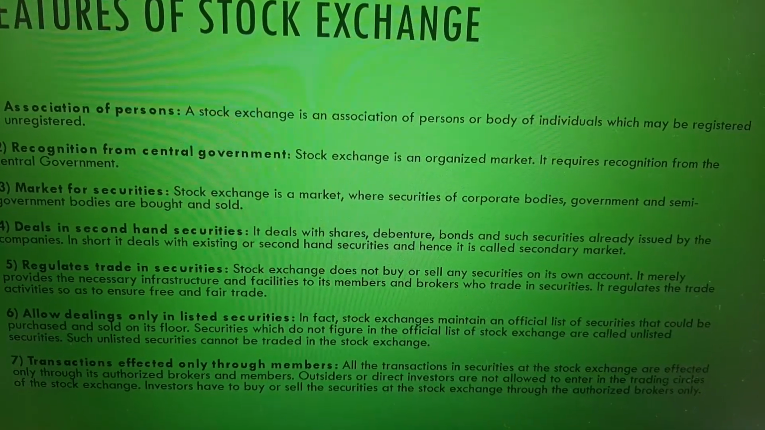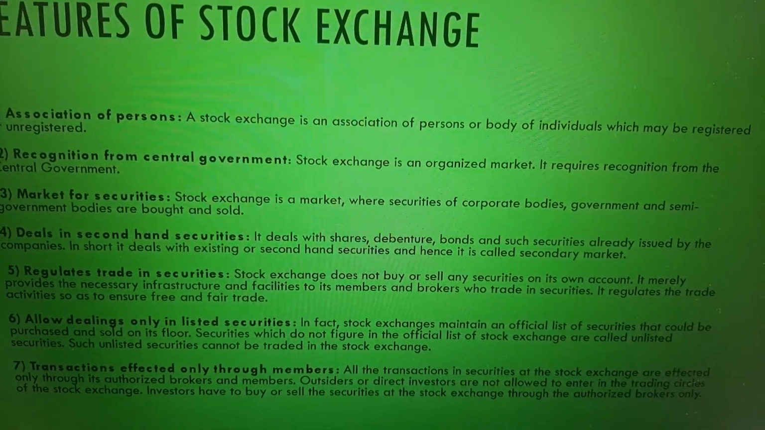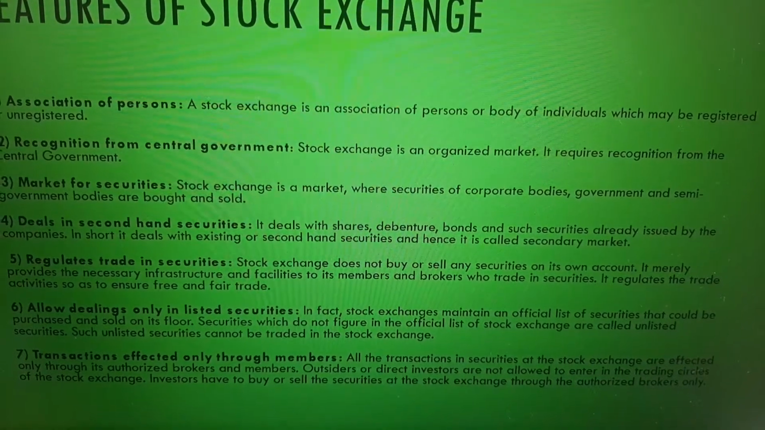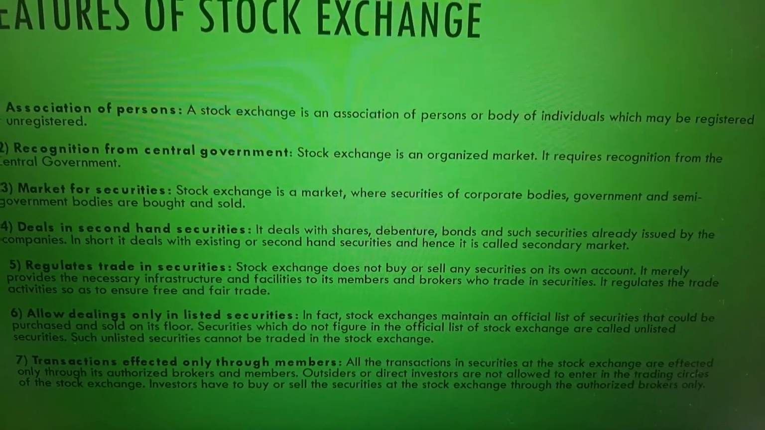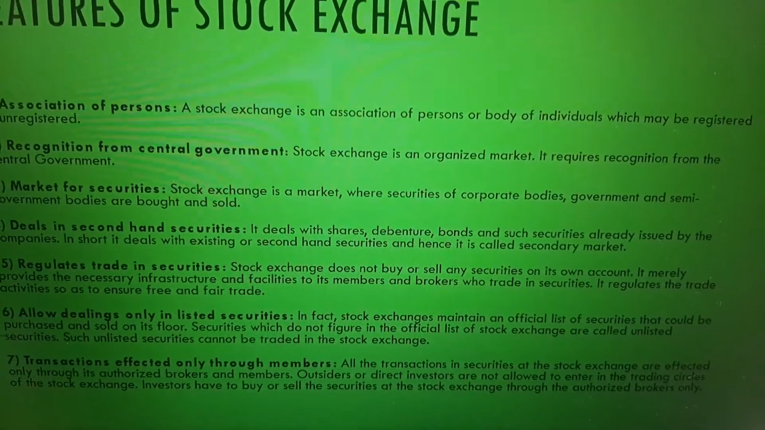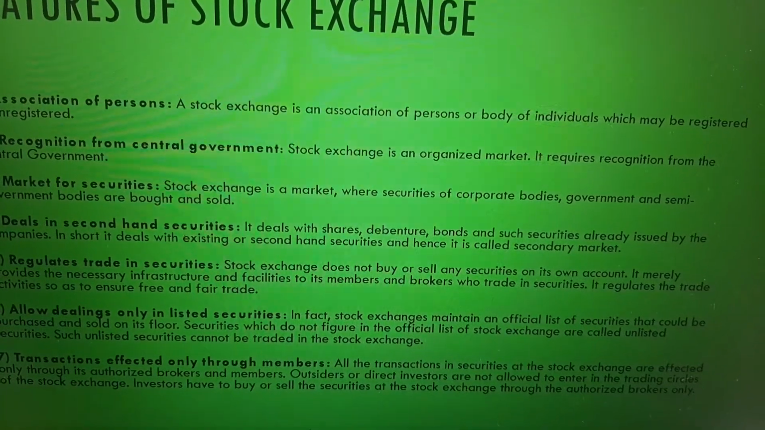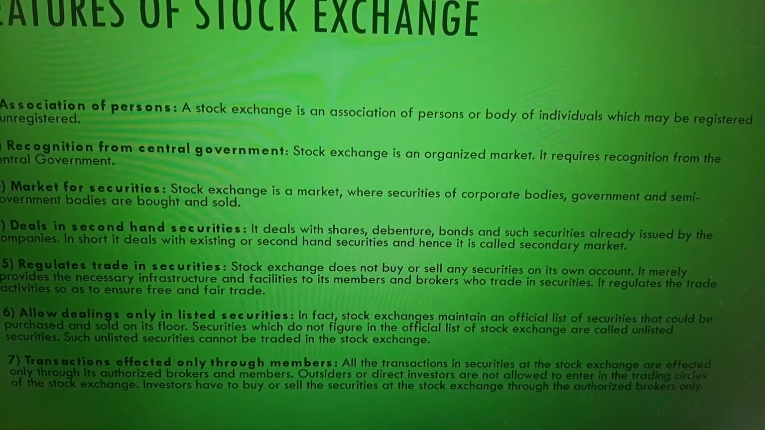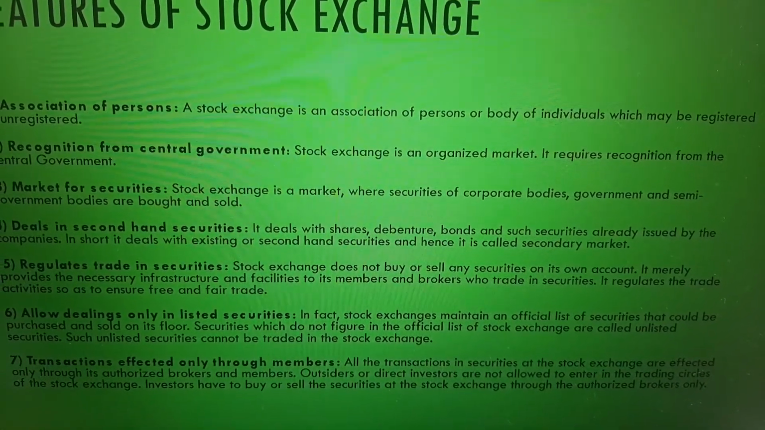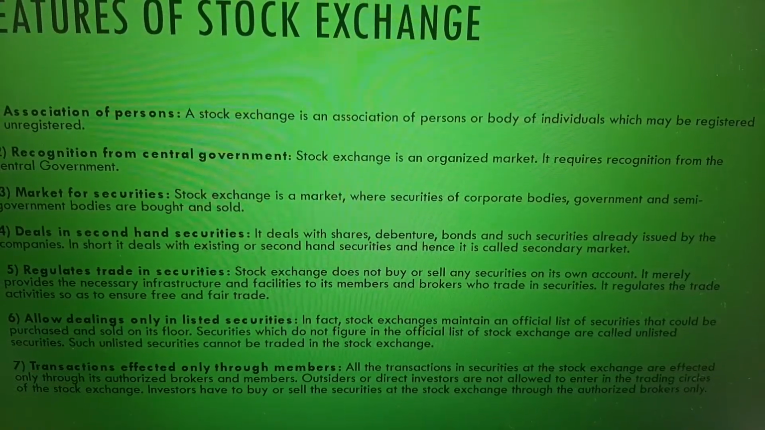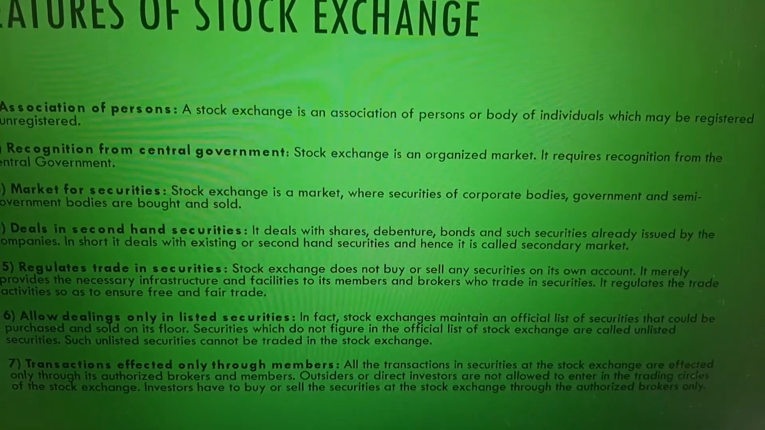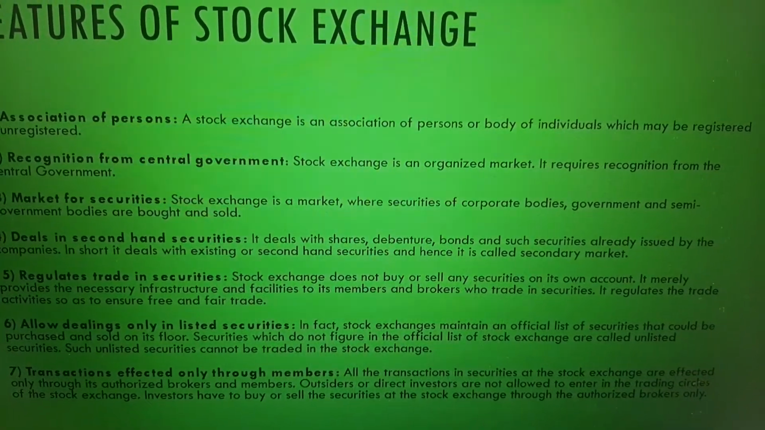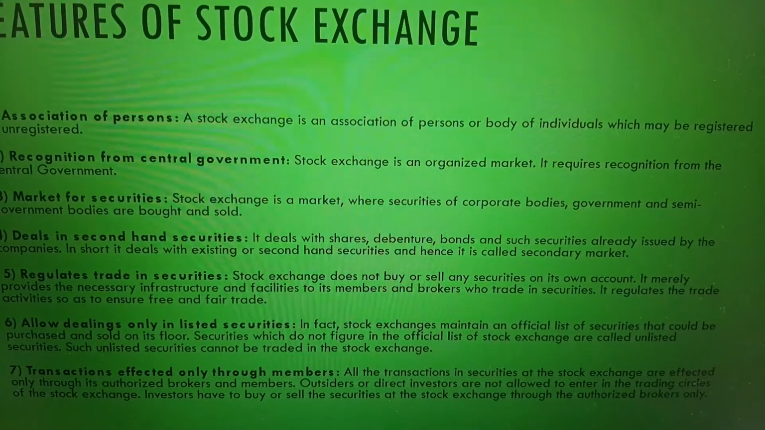It allows dealing only in listed securities. Every company cannot trade on the stock exchange. To trade on a stock exchange, the company has to be officially listed on the stock exchange and should appear on its floor. Securities which do not figure in the official list of the stock exchange are called unlisted securities. You cannot trade any kind of unlisted securities on a stock exchange. There are so many public companies. All the public companies are not registered on the stock exchange. Those companies that are registered with the stock exchange, their names alone will appear. The rest of the public companies' names will not appear.